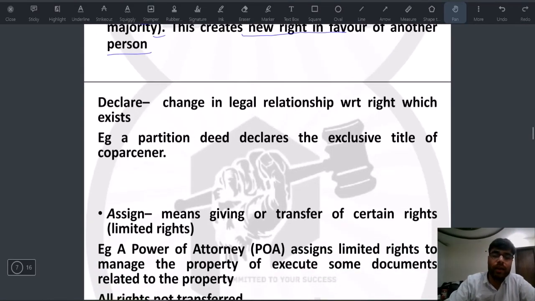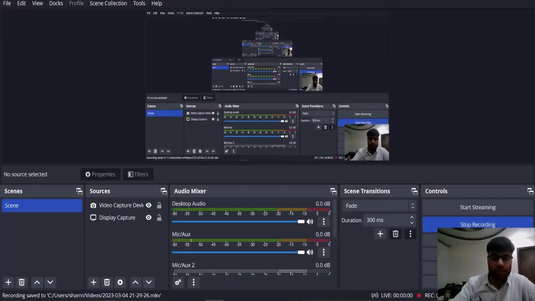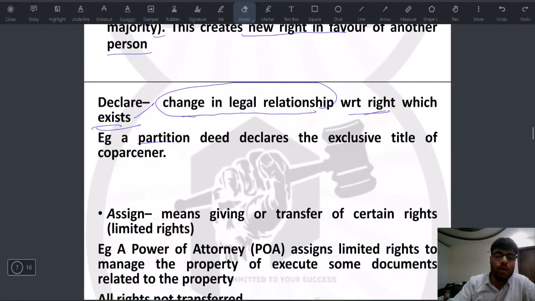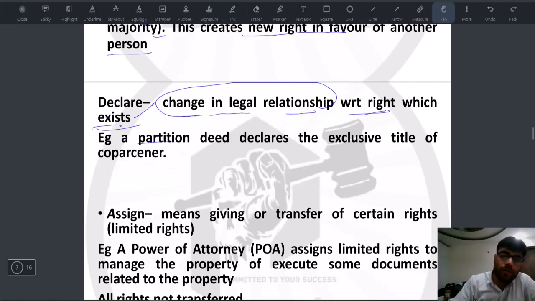Now we'll come to declare, and declare means change in legal relationship with respect to a right which exists. So as I said earlier, a partition deed declares the exclusive title of a co-parcener. Now I will explain how this word declares works.